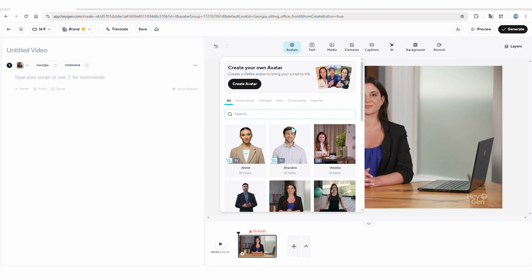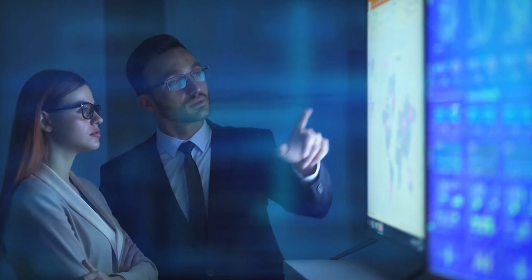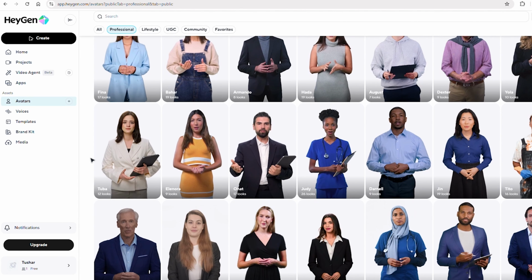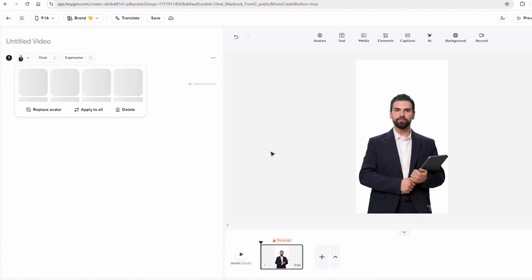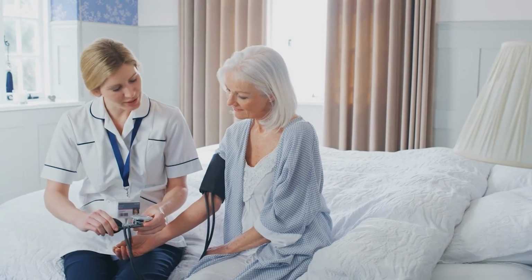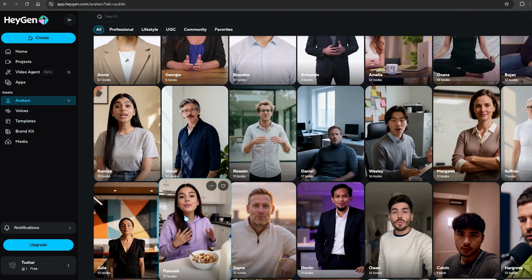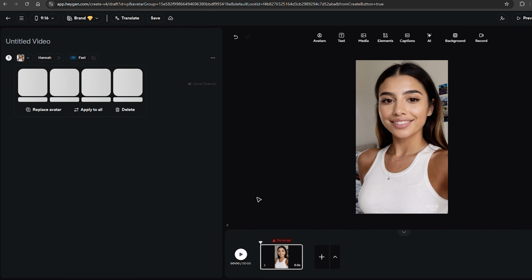Think about your content niche. Are you creating a channel about finance? A polished, professional-looking avatar in business attire would be a perfect fit. If your channel is about wellness or storytelling, a more relaxed and friendly avatar might be more appropriate.